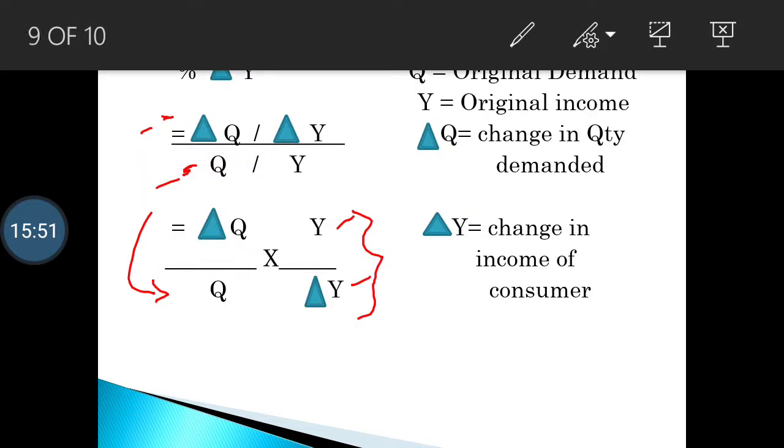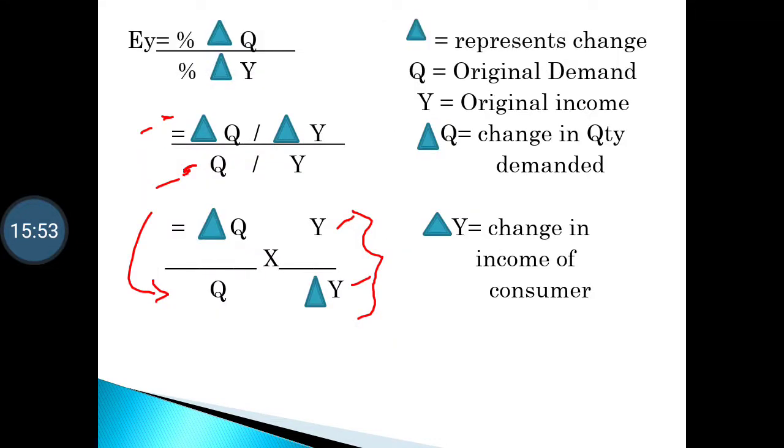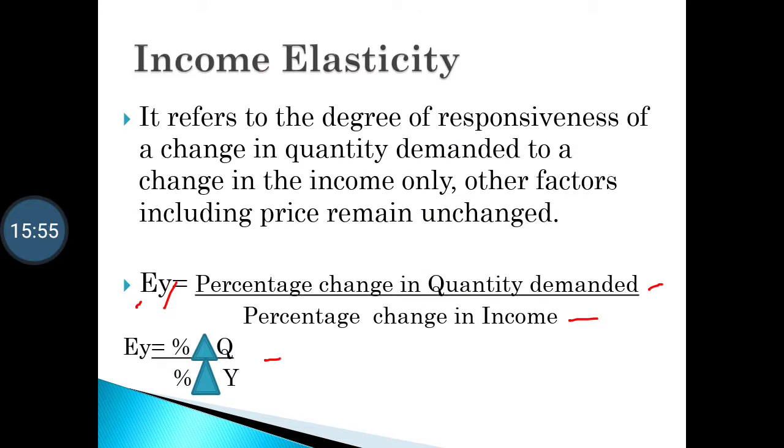So, in this chapter, in this video, we have learnt about income elasticity of demand. When we talk about income elasticity, we are only concerned with income and demand. In simple terms, it is the responsiveness of a consumer's demand to the consumer's income.